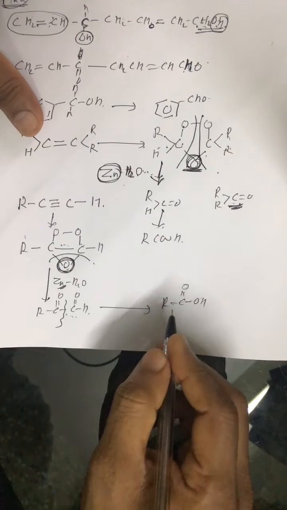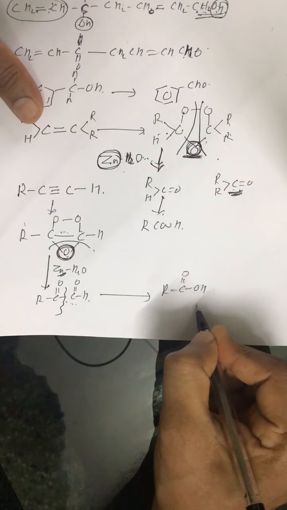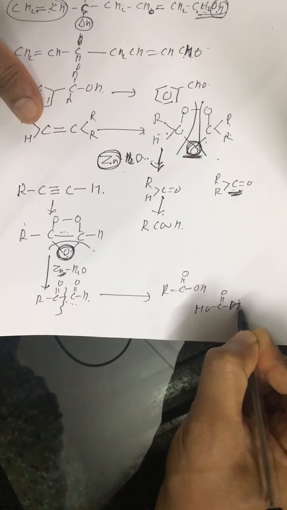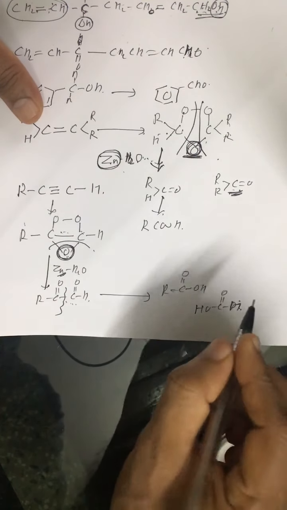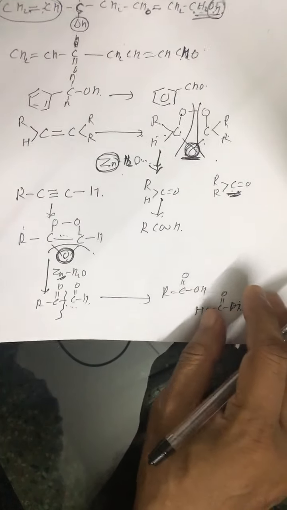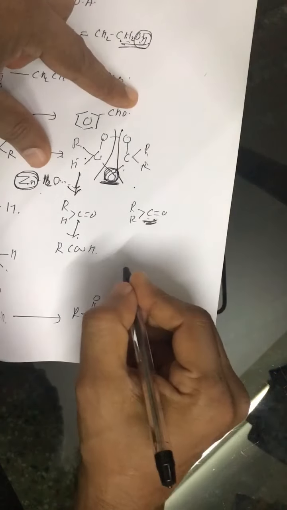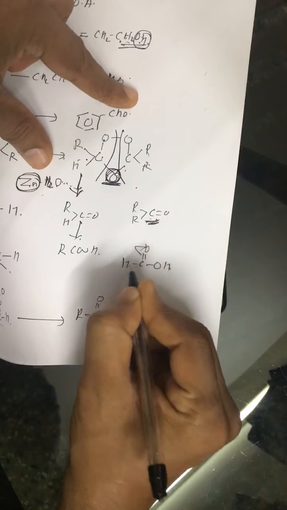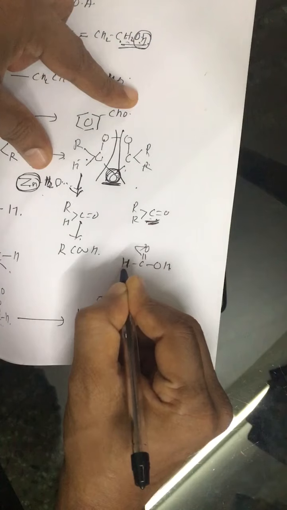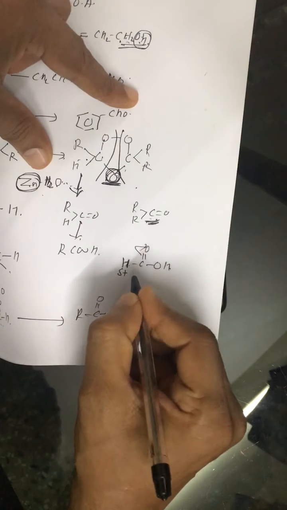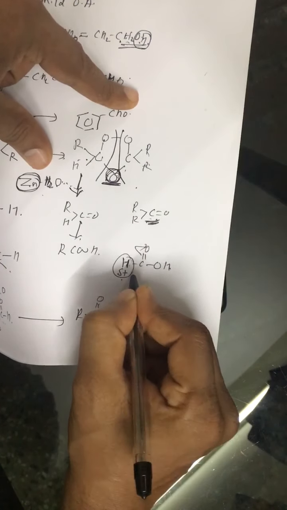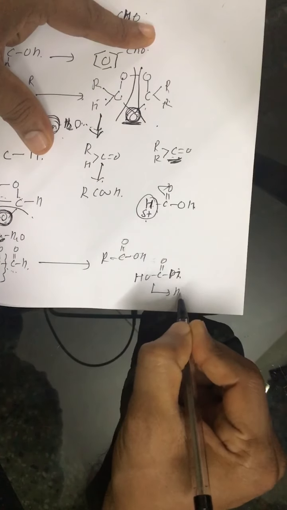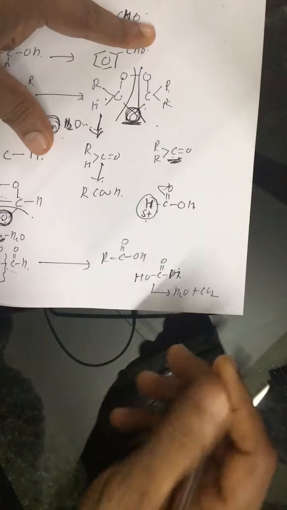This bond is broken, and we get two products. And formic acid, you should be very careful about formic acid. In formic acid we have an aldehyde group. So over this hydrogen again we have a partial positive charge, so this hydrogen is again easily oxidized. So whenever we get formic acid, it is further oxidized to H2O plus CO2.